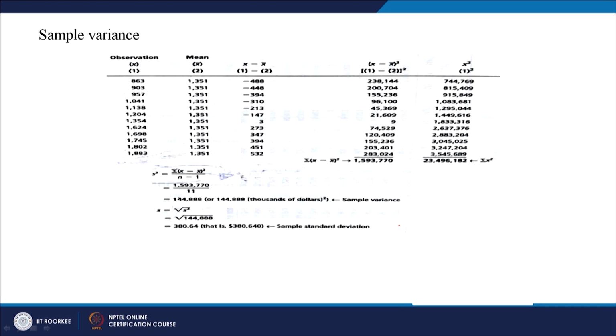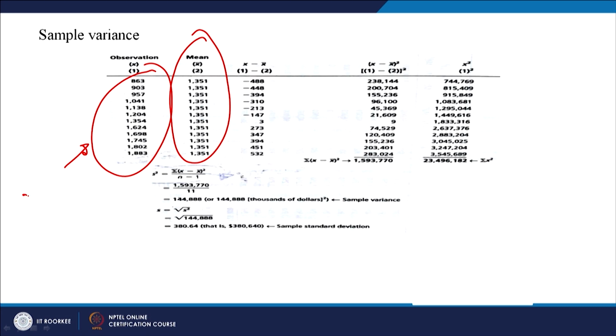So, these are different observations. Now, first of all, to calculate variance or standard deviation, you need to calculate the mean. So, this x bar is 1351. How did you get this? There are how many observations? N is equal to 12, right? These are 12 observations.